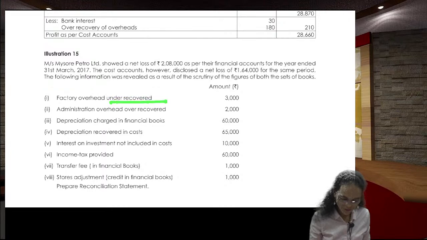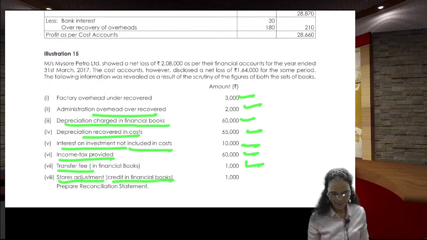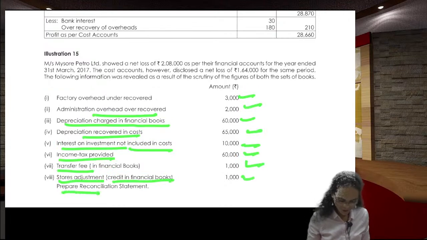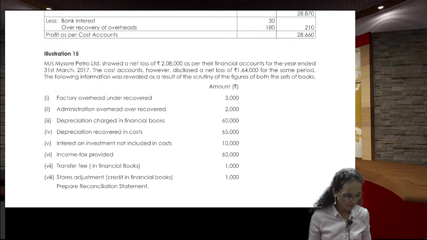Here, factory overheads under recovered this much, administration overheads over recovered this much, depreciation charged in the financial, depreciation charged in the cost, interest on investment not included in the cost, income tax provided this much, transfer fee in the books is this much, stores adjustments, that is a credit in the financial books this much. Prepare reconciliation statement.